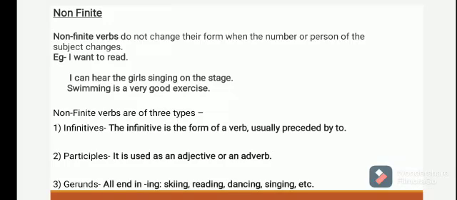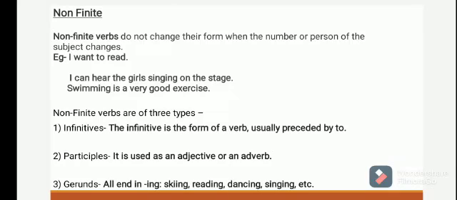Swimming is a very good exercise. Swimming is a non-finite verb. Non-finite verbs always appear with two verbs in the sentence. One verb is the main verb and the second verb is the non-finite verb. Non-finite verbs are of three types, which means we can divide them into three types.